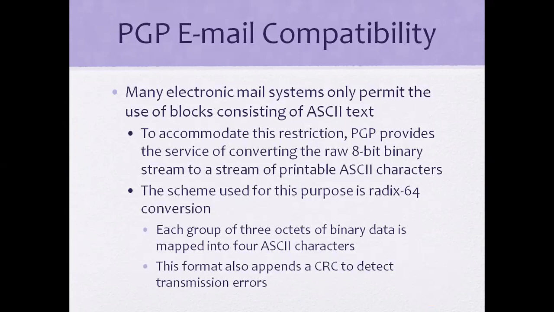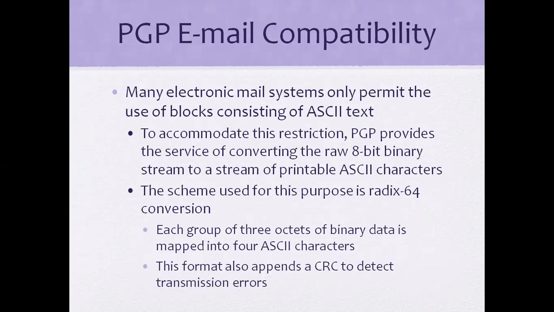PGP email compatibility. Many electronic mail systems only permit the use of blocks consisting of ASCII text, right? So in this scheme we provide printable ASCII characters and radix 64 conversion, which maps the binary data. After that, we also get a CRC for detection of transmission errors.